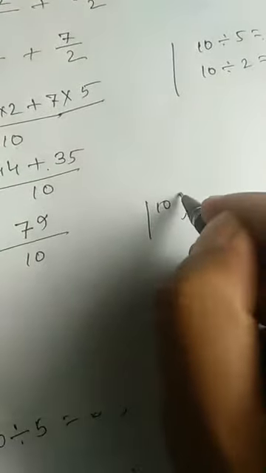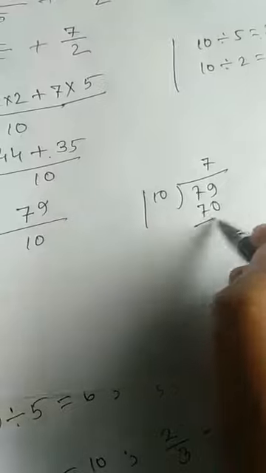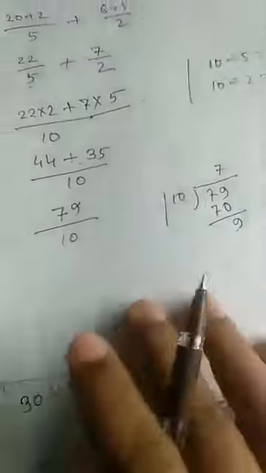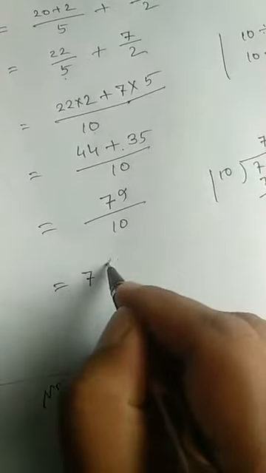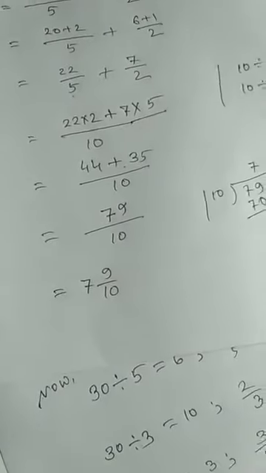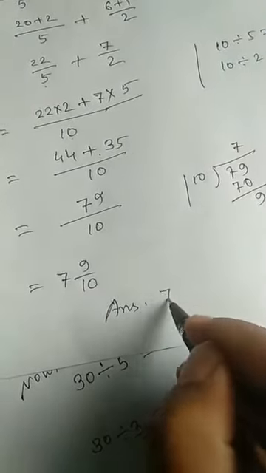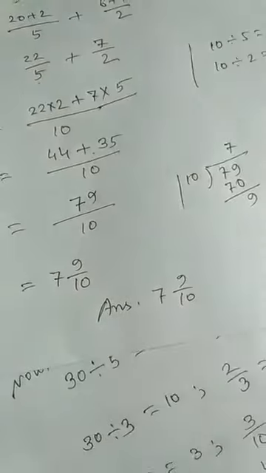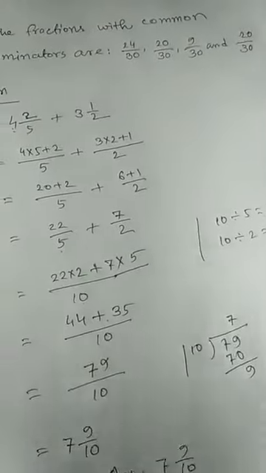In rough work, 10 times 7 is 70 and you get remainder 9. So the result is 7 whole 9 by 10. Have you understood? The sum of these two fractions is 7 whole 9 by 10. I think you have understood properly.